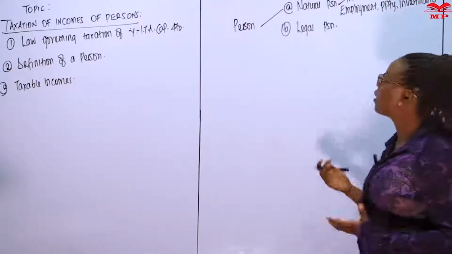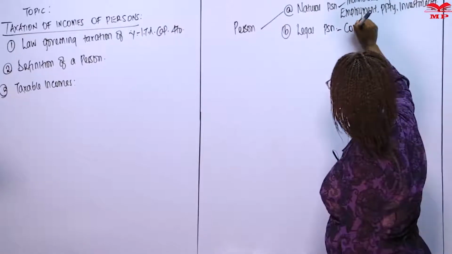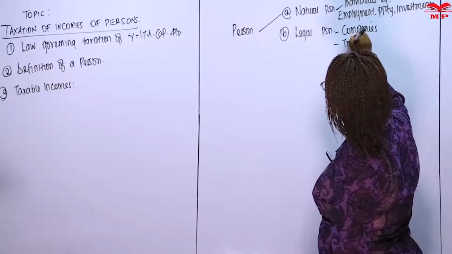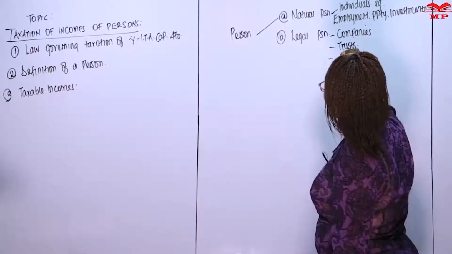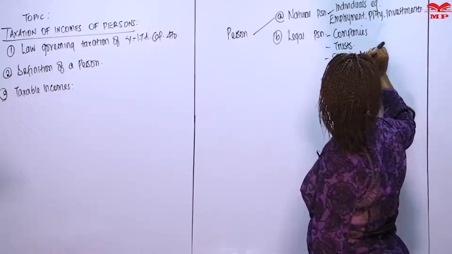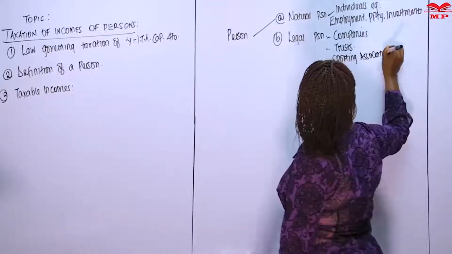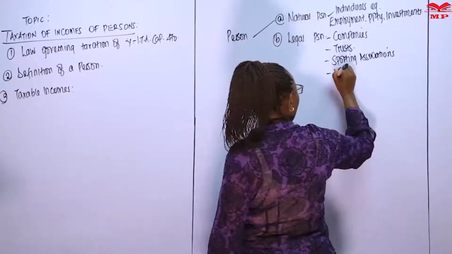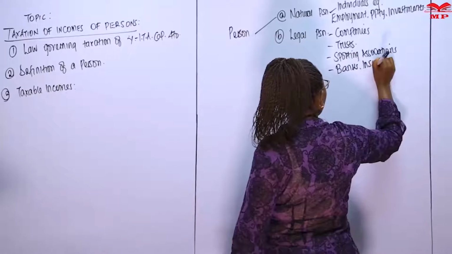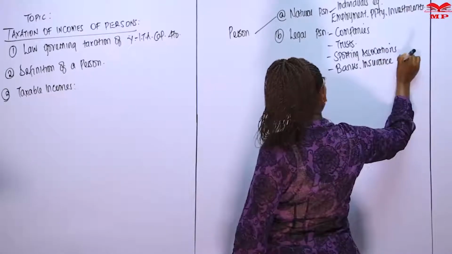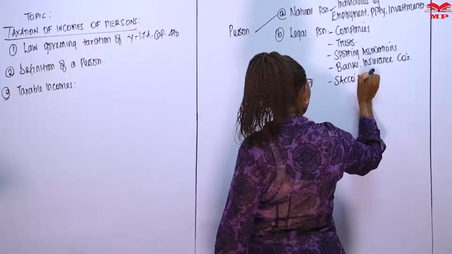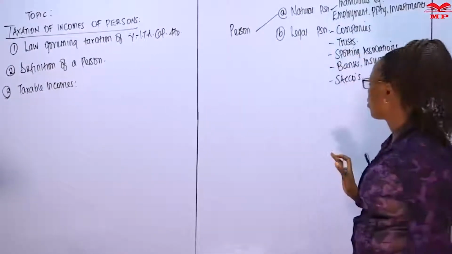So we'll be dealing with companies, trusts, sporting associations, specialized institutions like banks, insurance companies, circles, and any other legal creation.